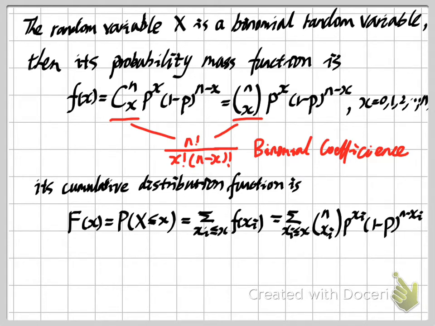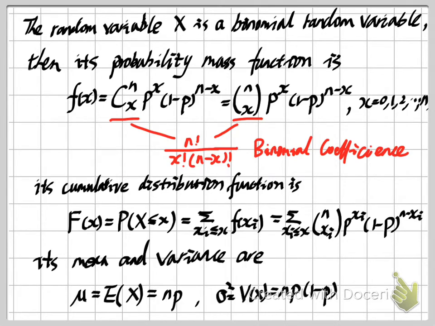And you can see that if we have a question about how to get the PMF and CDF of a binomial random variable, it's not so easy. The equation looks very complicated. However, binomial is a really important distribution in probability. So let me give you two more properties of our binomial distribution. They are the mean and variance, in other words the expected value and variance. Let me give you the equations.